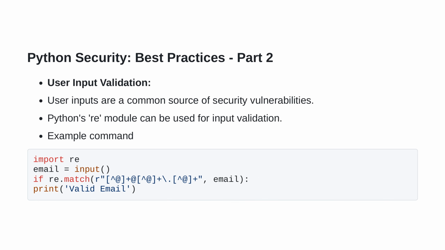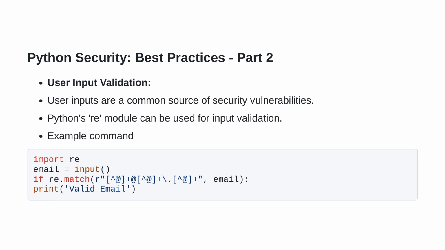On this slide, we are continuing on after discussing how SQL injections can be prevented through the use of parameterized queries. We now focus on another best practice: user input validation. A common source of security vulnerabilities can come from user inputs. Unsuspecting or malformed data can wreak havoc if not managed correctly.